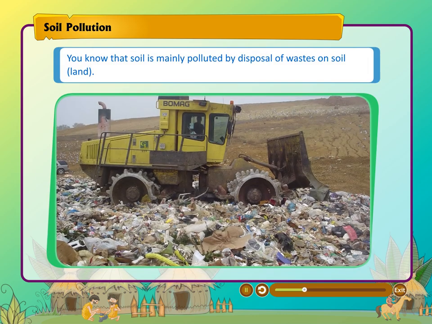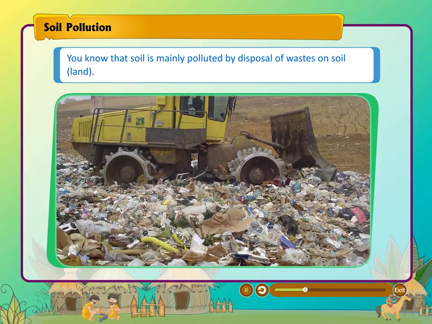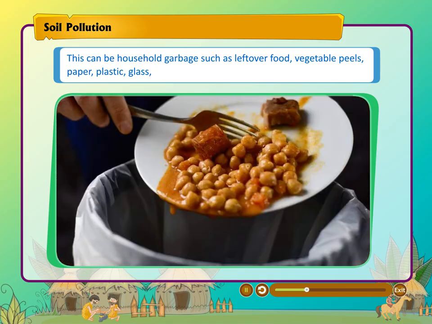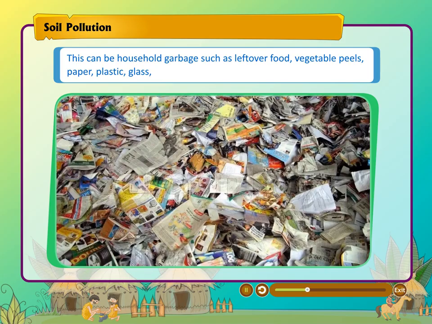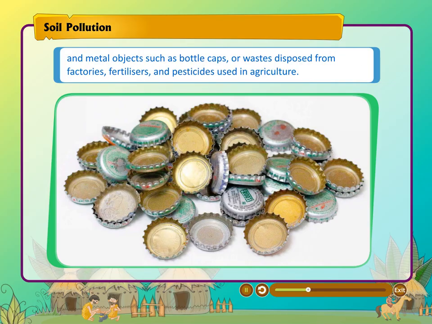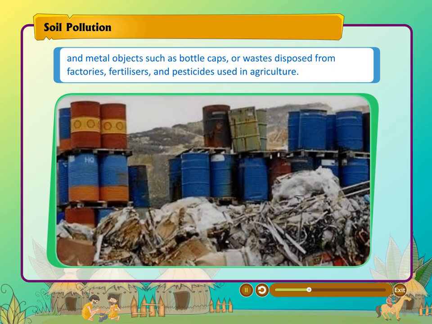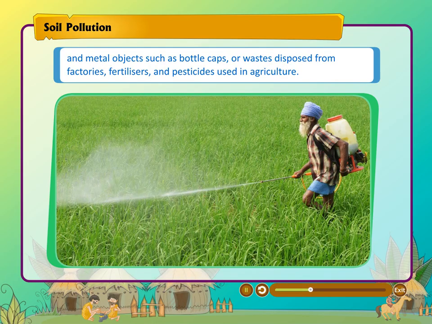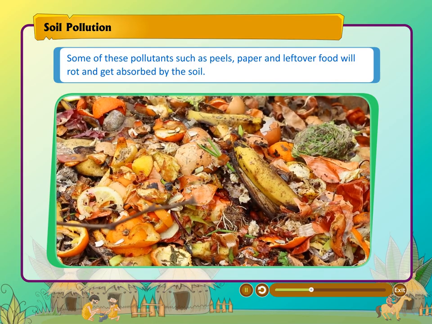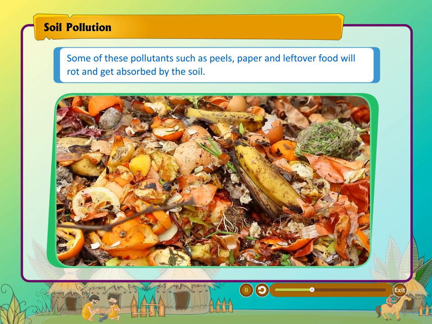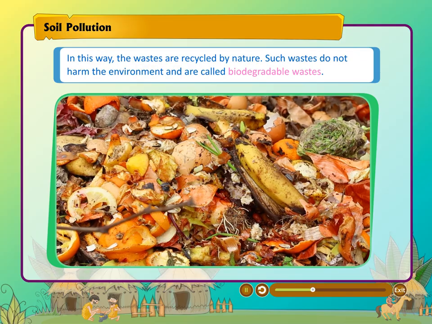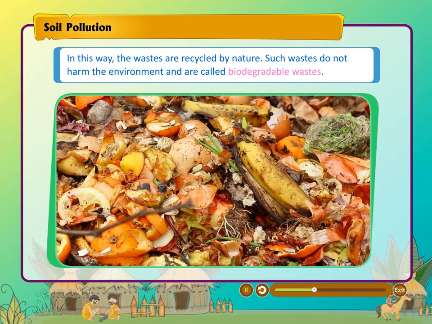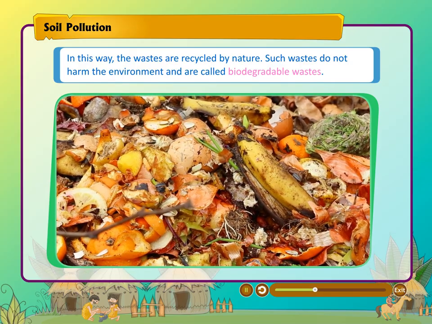Soil pollution. You know that soil is mainly polluted by disposal of wastes on soil, land. This can be household garbage such as leftover food, vegetable peels, paper, plastic, glass, and metal objects such as bottle caps, or wastes disposed from factories, fertilizers, and pesticides used in agriculture. Some of these pollutants such as peels, paper, and leftover food will rot and get absorbed by the soil. In this way, the wastes are recycled by nature. Such wastes do not harm the environment and are called biodegradable wastes.